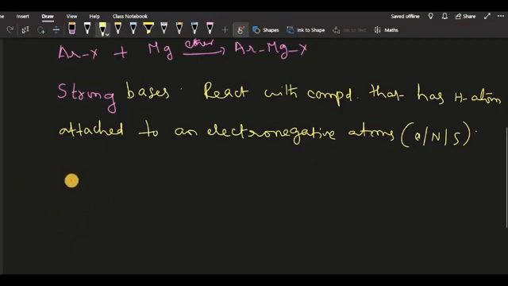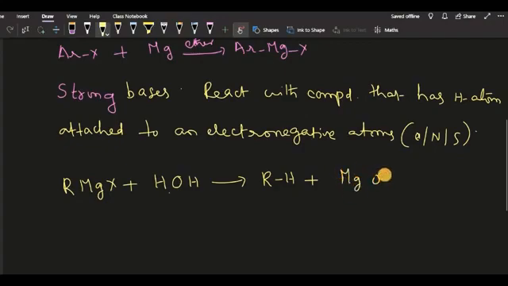For example, if you take Grignard reagent RMgX with water, H2O, that I am writing as HOH, in this case you will get a product that is RH plus MgOHX.